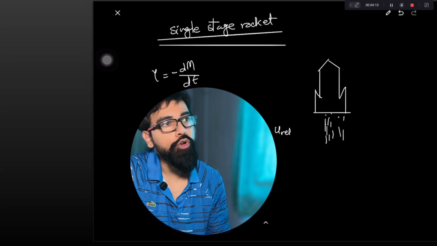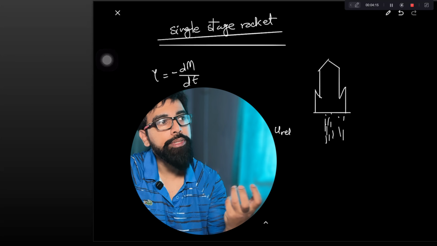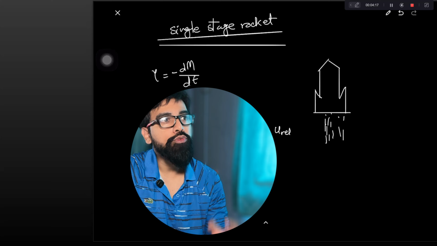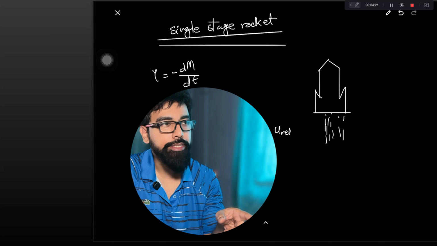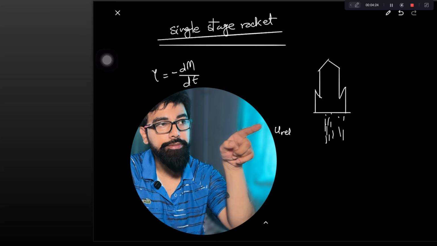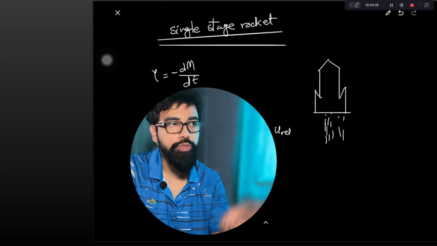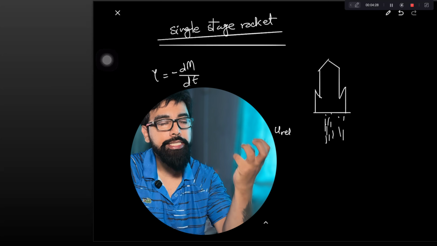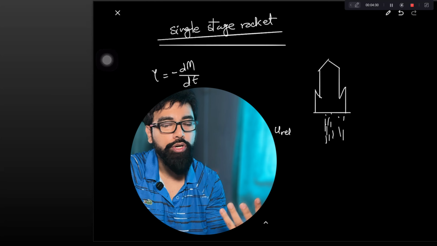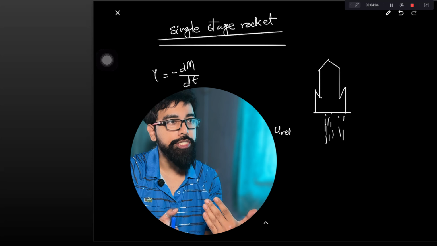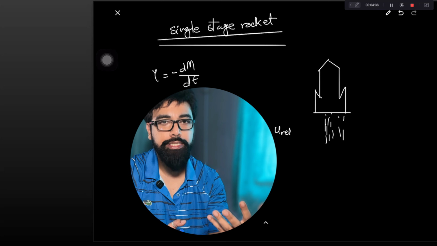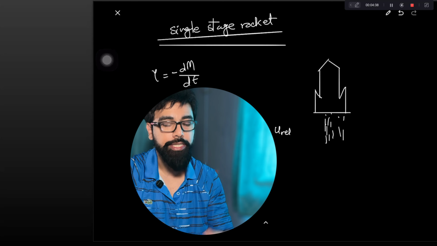So now in case of a rocket, how is the momentum changed? The momentum is changed because the gas is emitted, right? That relative velocity is constant. So the velocity with which the gas is emitted by the rocket is constant. So velocity is not changing here. But what is changing is the mass, because the rocket is burning mass.